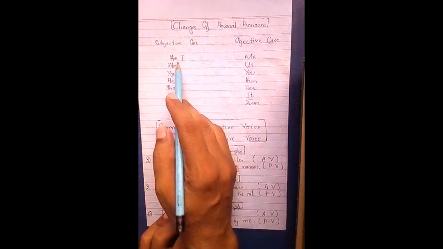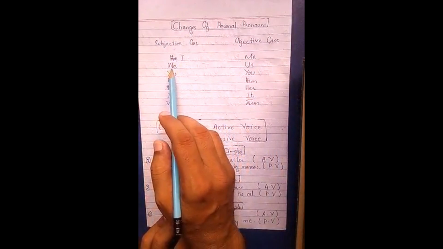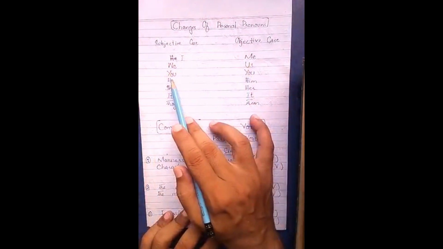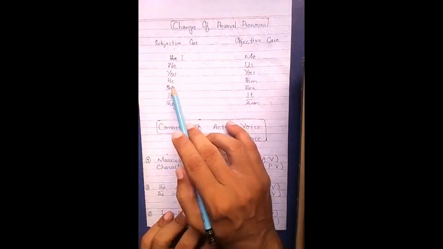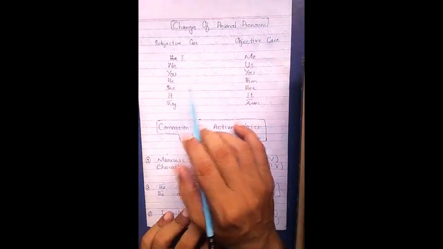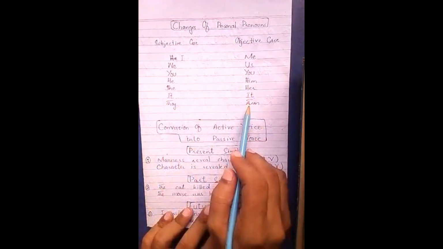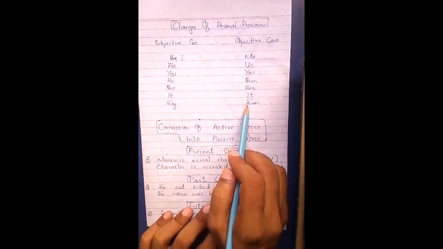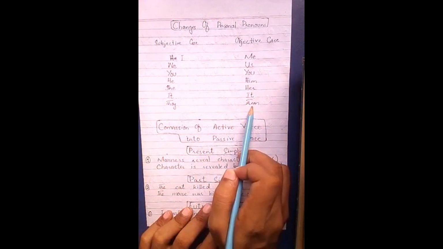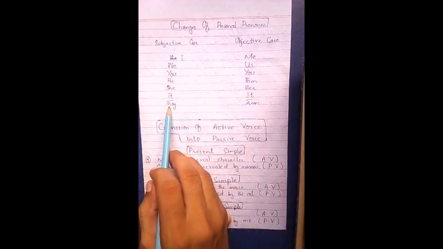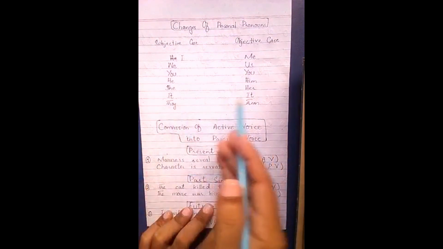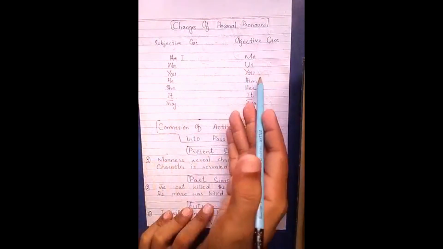So we change we into us, you into you, he into him, she into her, it remains it, they into them, and vice versa. If we have them in active voice then we change them into they in passive voice, and it changes vice versa.